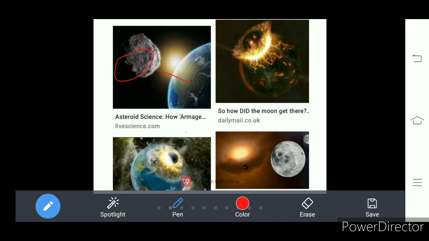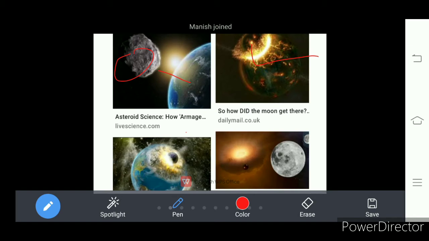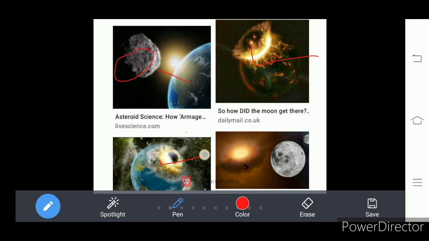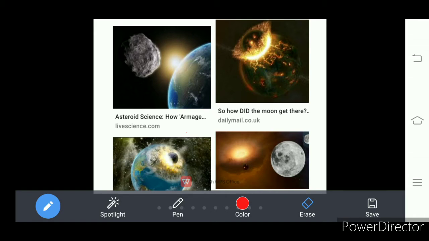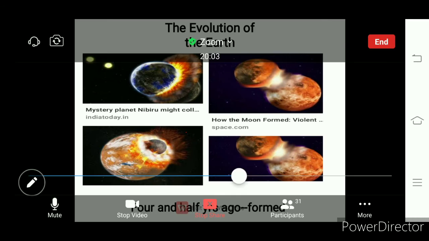And here you see that in the second, it is hitting the molten earth. And third, you see here, there it is hit, so that some changes have come in the size of the earth. So there were hot substances in the earth. That is the second stage, molten stage.